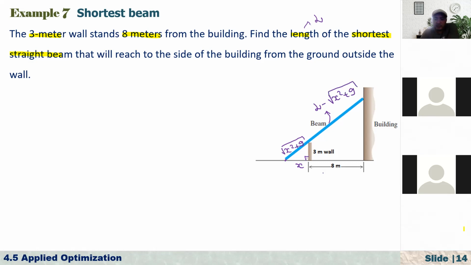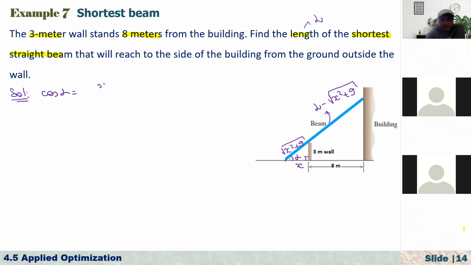So now I need to make a connection. How can I actually relate this x and the L to each other so that L becomes a function of x? To do this one, we will make use of trigonometric ratio. Suppose that the angle between the beam and the ground, let's say it is alpha, right? And for this, cosine of alpha in a small triangle is equal to adjacent side over hypotenuse, right?